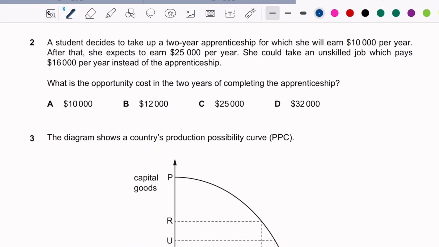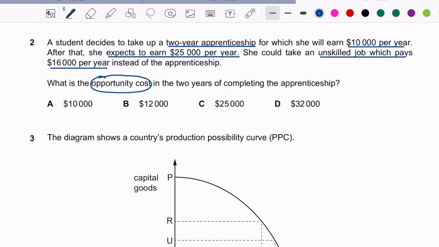A student decides to take up a 2-year apprenticeship for which she will earn $10,000 per year. After that, she expects to earn $25,000 per year. She could take an unskilled job which pays $16,000 per year instead of the apprenticeship. What is the opportunity cost in the 2 years of completing the apprenticeship?